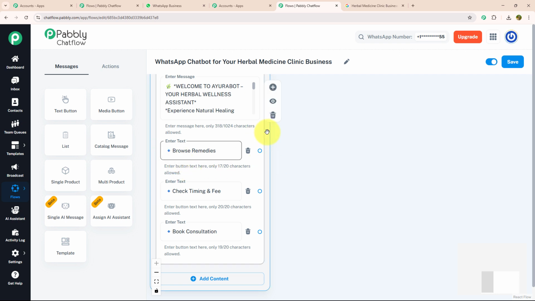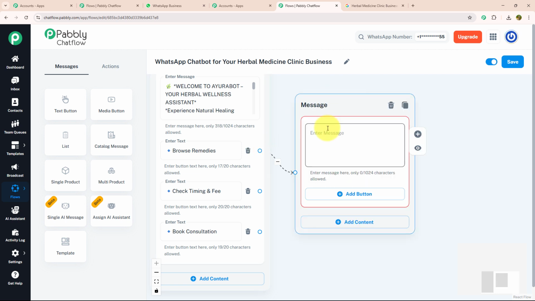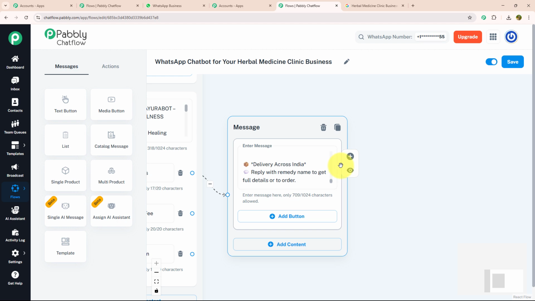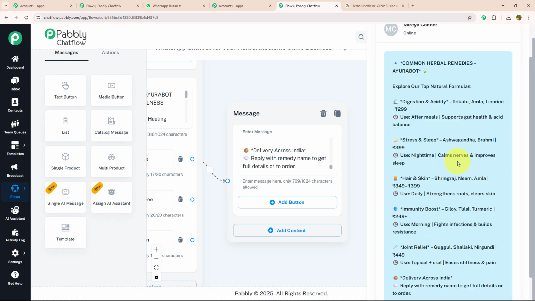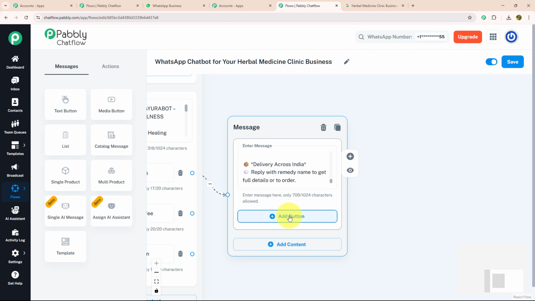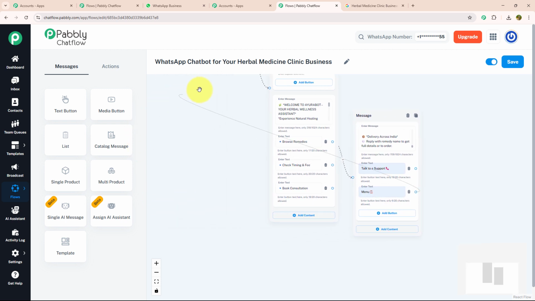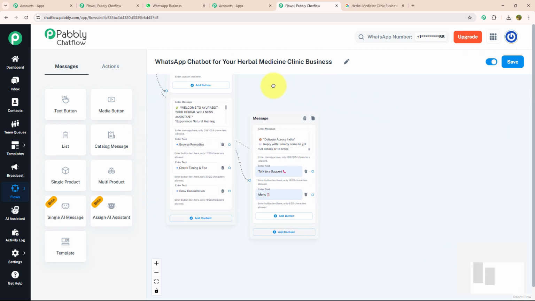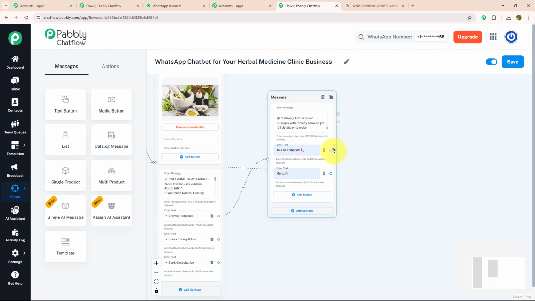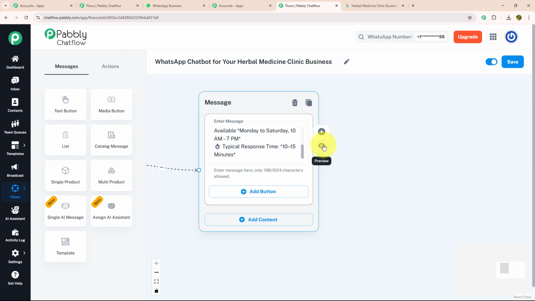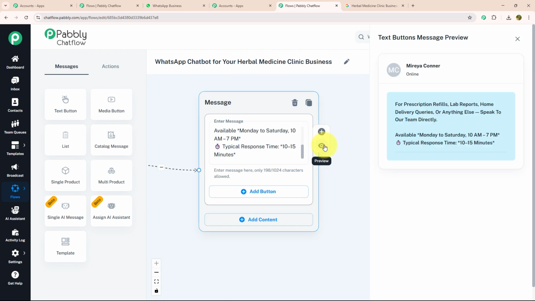To know about remedies, I'm going to drag and drop the text button and enter my message like this, where I have mentioned all the remedies with their usage. Not only that, I'm going to provide two action buttons, menu and talk to support. I'm going to connect this menu button with our initial message. That means as soon as someone clicks on this menu button, they will get the initial message again, and I'm going to provide a separate message for talk to support like this, where I have mentioned that our team will contact them as soon as possible. Our available hours are from Monday to Saturday 10 a.m. to 7 p.m. and we typically respond within 10 to 15 minutes.